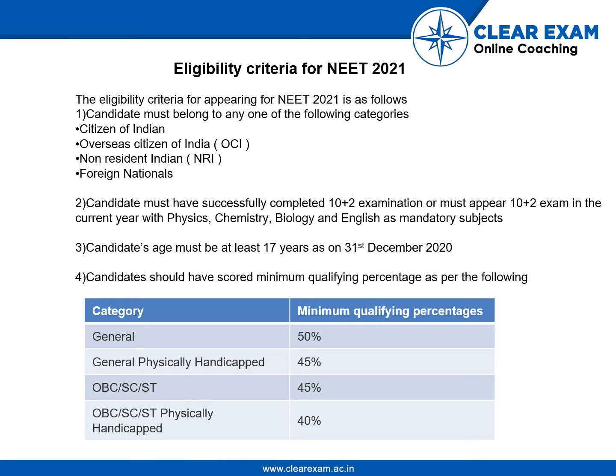The candidate's age must be at least 17 years as on 31st December 2020. Candidates should have scored the minimum qualifying percentage, which varies with the category. For general candidates, it is 50%. For general physically handicapped persons, it is 45%. For OBC, SC, ST, it is 45%. And for OBC, SC, ST physically handicapped, it is 40%.